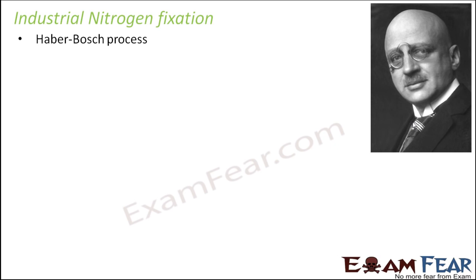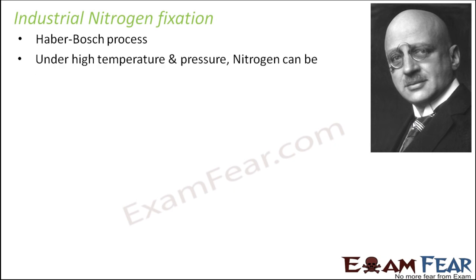That is why the name is industrial nitrogen fixation. So what happens? This process takes place under extremely high temperature and high pressure, and under this high temperature and pressure, nitrogen gets converted into ammonia. So the reaction which takes place under industrial nitrogen fixation is somewhat like this.